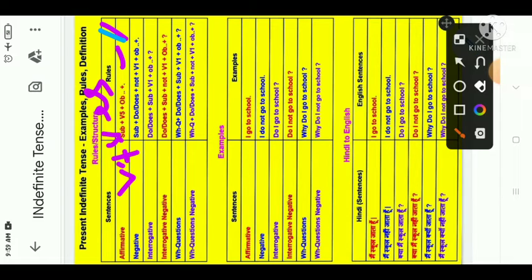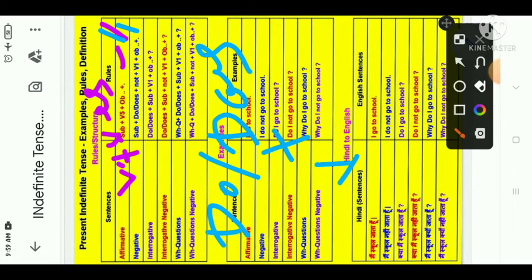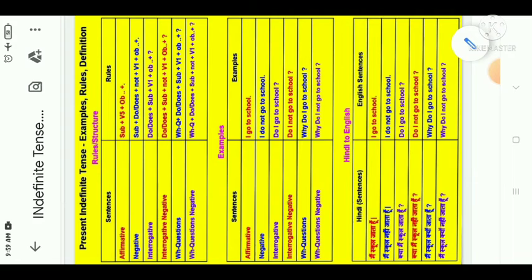Now what is the negative? The negative construction will be: subject plus do or does plus not plus verb first form plus object. Whenever you add do or does, you simply add the verb's first form, so you don't need to get confused. It is verb plus s or es in the affirmative case, and do or does in the negative case. So this was the negative construction, students.